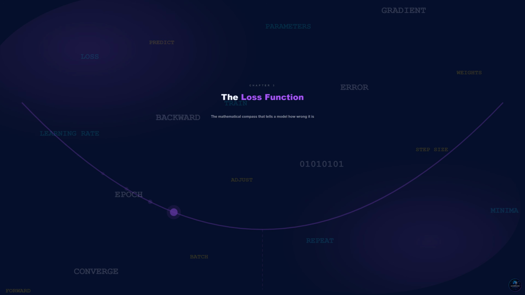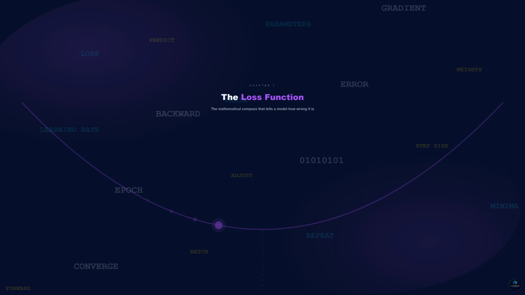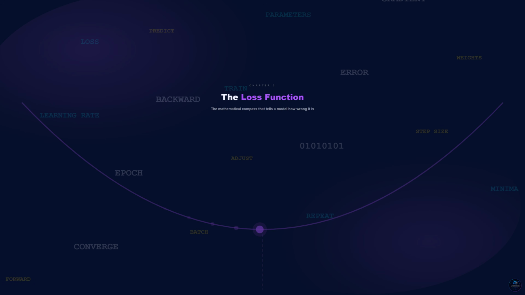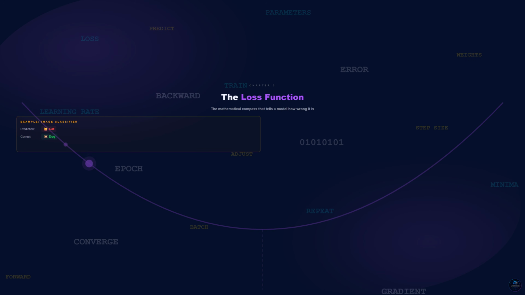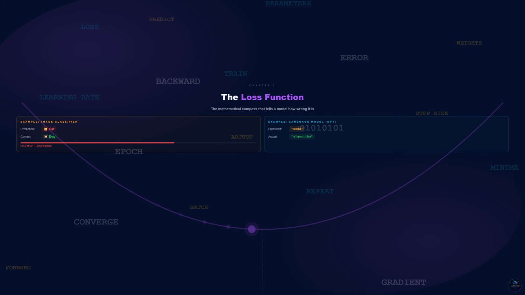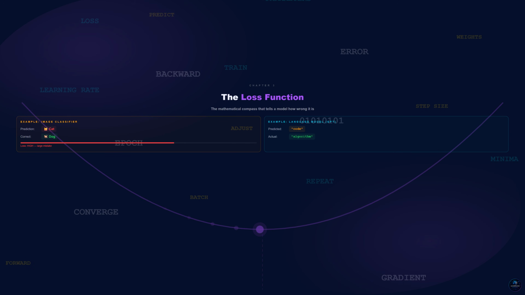Let us talk about the error measurement more precisely. In machine learning, this is called the loss function. The loss function is the mathematical formula that measures how wrong the model is. For a simple image classifier, the loss measures, I said this was a cat. The correct answer was a dog. How far off was I? For a language model like GPT, the loss function measures something different. I predicted the next word would be code.